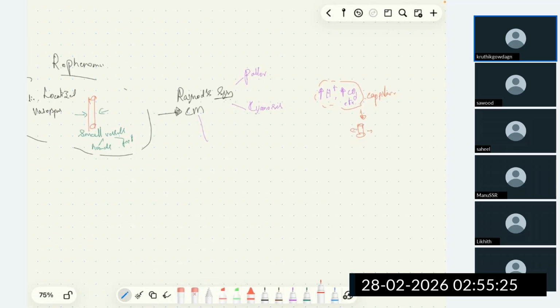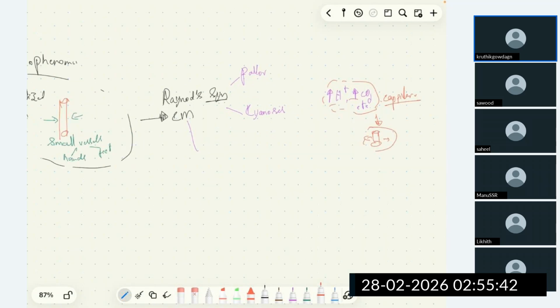We all know this. Even in the capillary, an increase in H plus or CO2 causes pre-capillary sphincter opening, and it increases circulation. So at last, the patient will have congestion, red. These are the three phases of Raynaud syndrome: pallor, cyanosis, and congestion or reactive hyperemia.